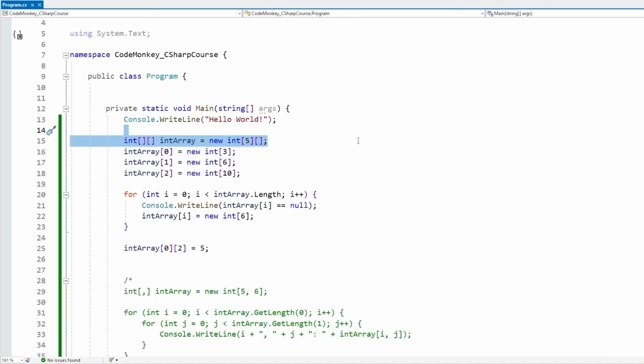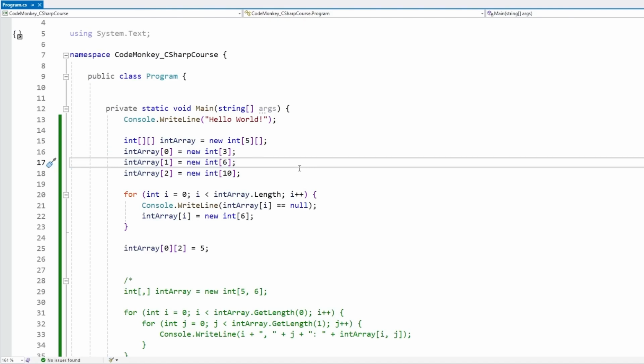As for what use case this would have, for example, imagine some kind of grid for a theater. When you go to the movies and select a seat, usually different rows have different numbers of seats. So that's an example where this kind of data structure could be useful. You would have maybe 3 seats on the first row, then 6 on the second one, and so on. So that could work. It does have some use cases.